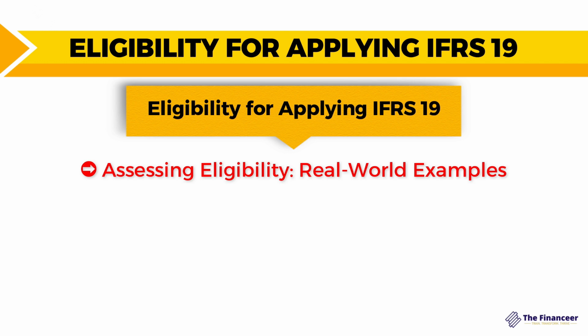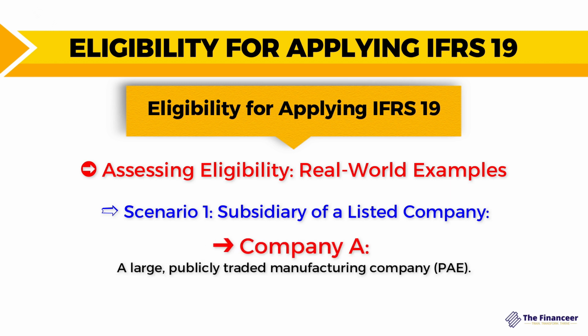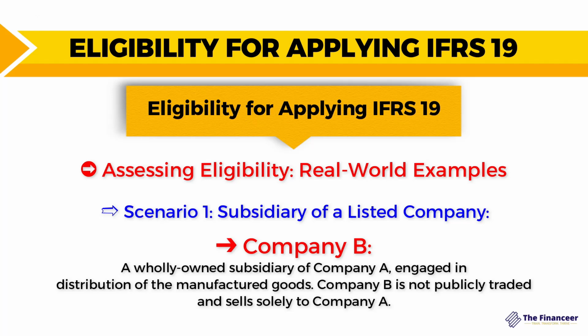Now, let's take some examples in order to assess whether a subsidiary can benefit from IFRS 19 or not. Let's assume that in the first scenario, we have a subsidiary of a listed company. Company A is a large publicly traded manufacturing entity, and Company B is a wholly owned subsidiary of Company A, engaged in distribution of the manufacturing goods.